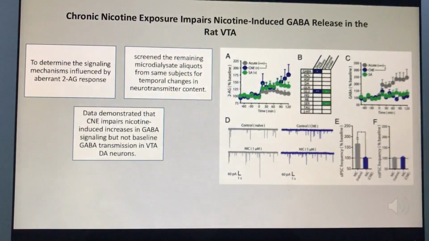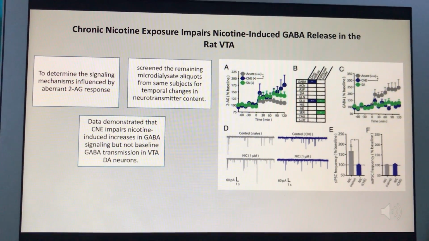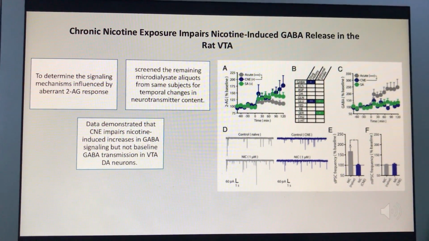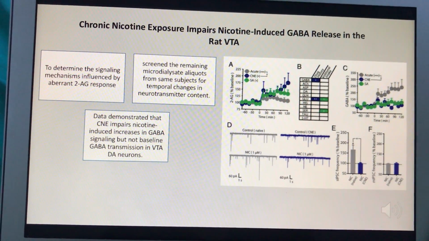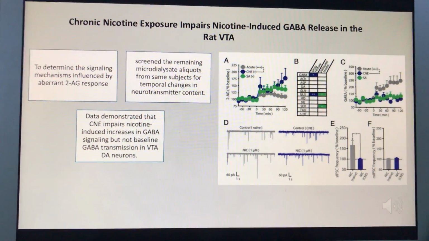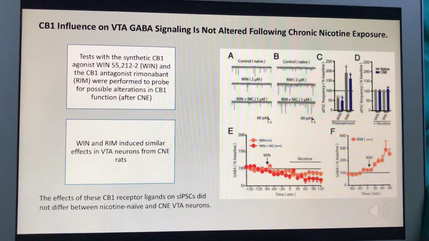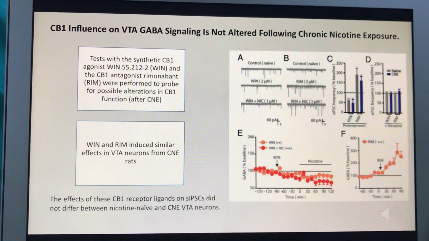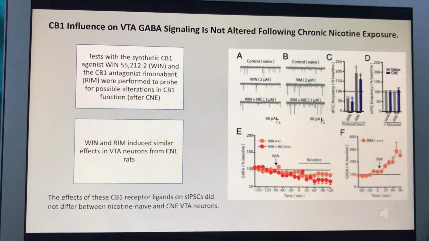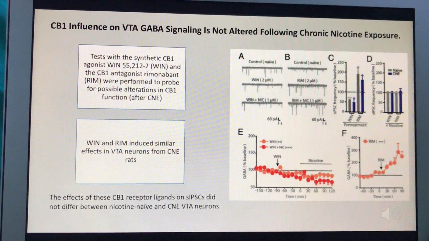Let us now discuss the results. Our first result indicated that chronic nicotine exposure impairs nicotine-induced GABA release in the rat ventral tegmental area. The second result assessed how CB1 influence on ventral tegmental area GABA signaling is not altered following chronic nicotine exposure.